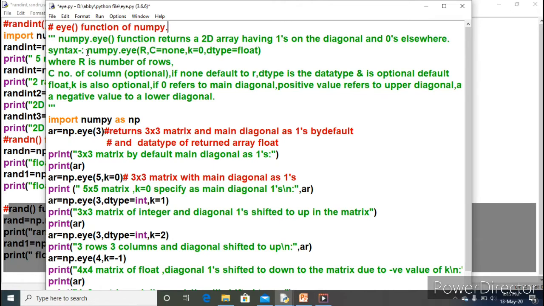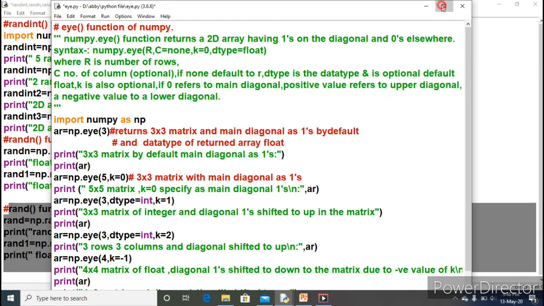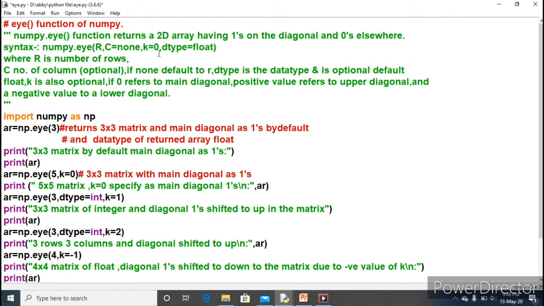numpy.eye, the syntax is here. numpy.eye(r, c=None, k=0, dtype=float). How many arguments? 1 argument, 2 arguments, 3 arguments and 4 arguments. The first argument will be r. What is r? Here r is the number of rows. The total number of rows you will specify through the eye function using r. The first argument will be the rows.